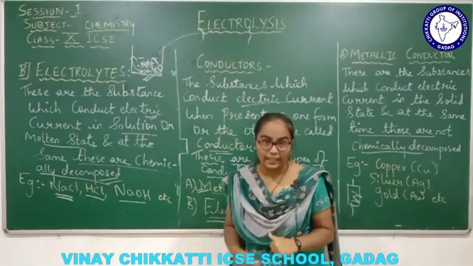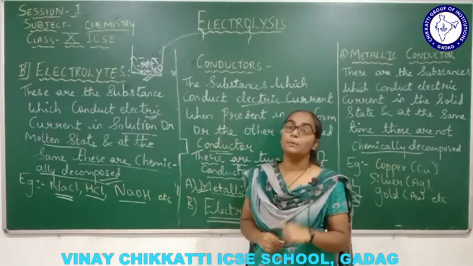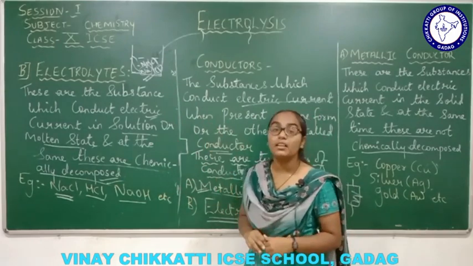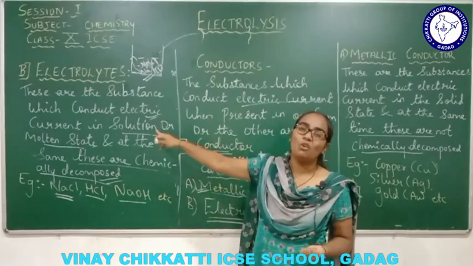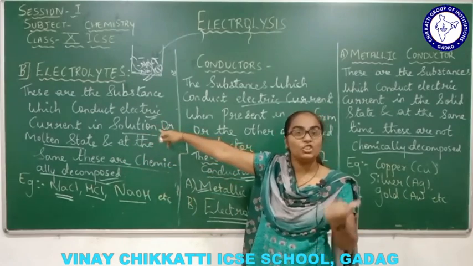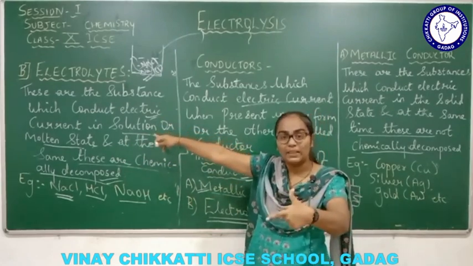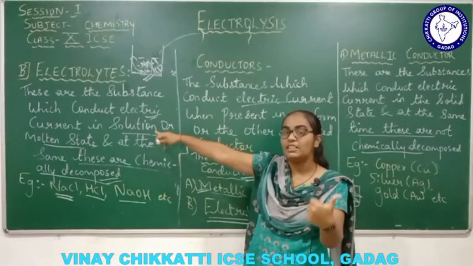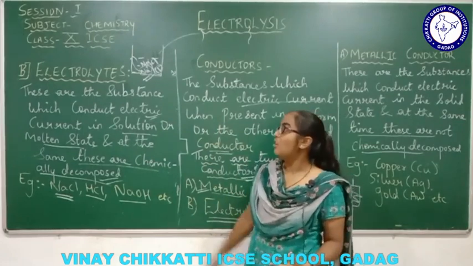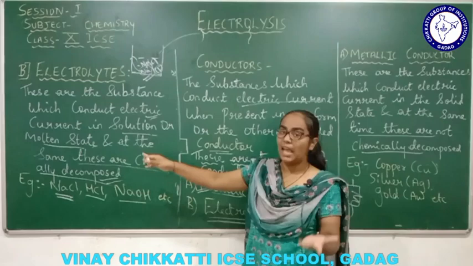Whereas electrolytes are also conductors, helping in the conduction of electric current, but in which state? Solution form or molten state. Solution means a combination of solute plus solvent, where the solute may be solid or liquid, but the solvent should be in the liquid form. Or in the molten state, and in the aqueous state.